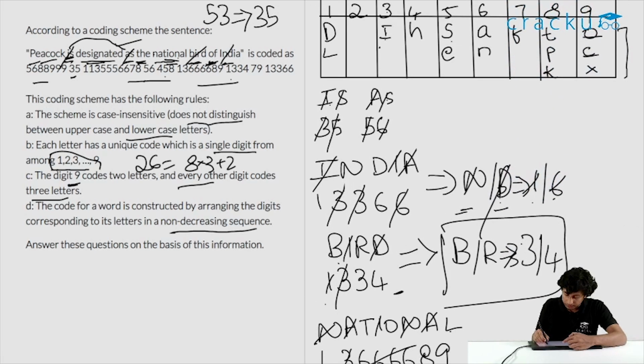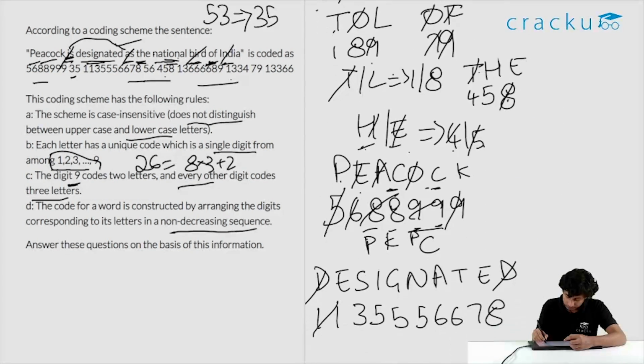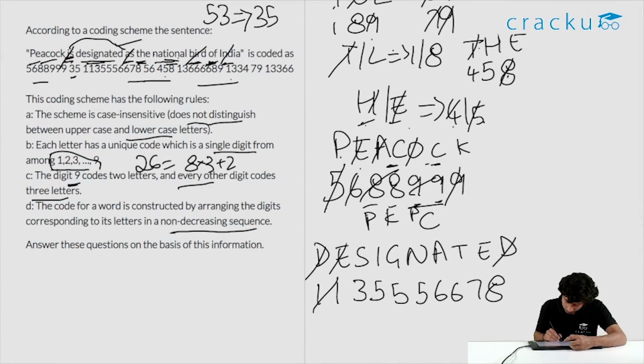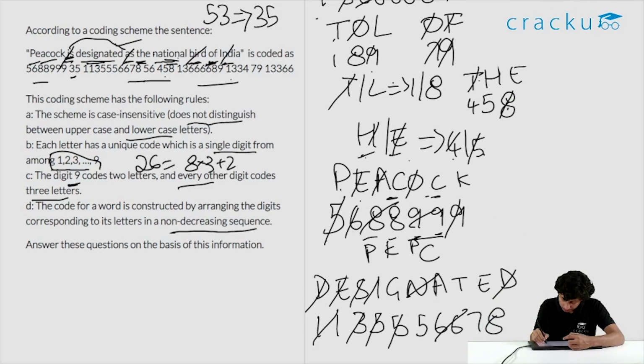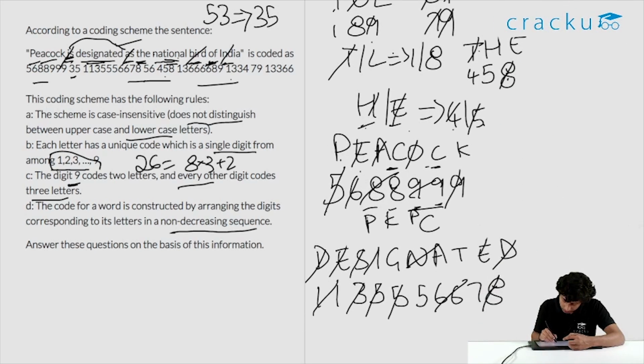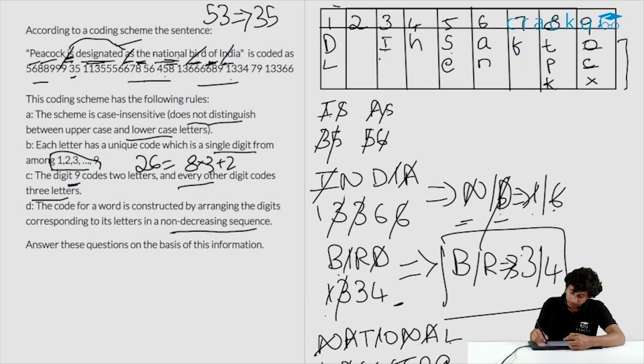E is 5, S is 5, A and N are both 6. I is 3. And then T, what is T? T is 8. And we have E, E is again 5. So we are only left with G and we are left with 7. So G has got to be 7. This is the last one. So I get G as 7.